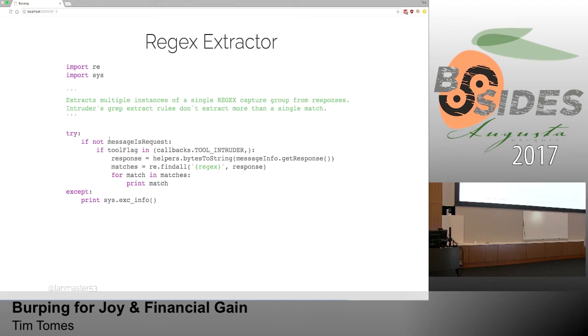Do grep rules pull any more than one match for those that use it? No, grep rules only pull one match. So if there's 5 pieces of information that I want on that page, and they all have the same regex, it's only going to pull the first one. And I'll miss out on the rest of it.